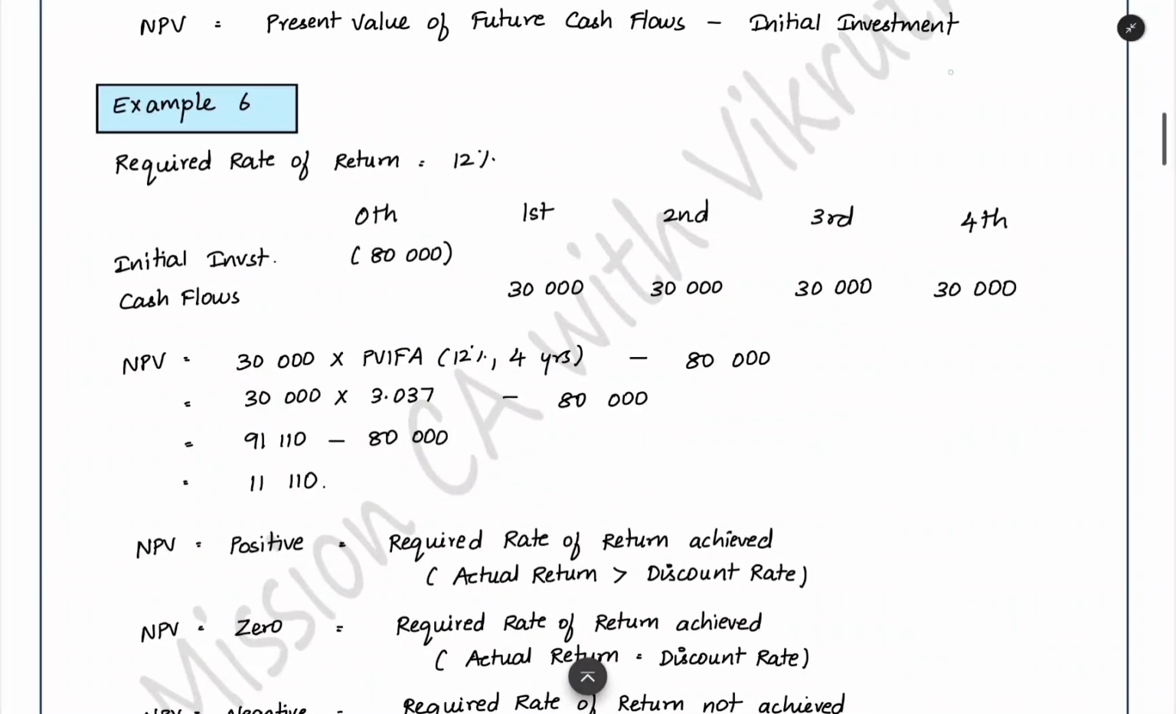The discount rate at which NPV equals 0, that is the actual return that you are earning. This actual return, that percentage, is also called IRR, the internal rate of return. Inside a project, internally, what is the return that the project is generating for you? That is the internal rate of return.